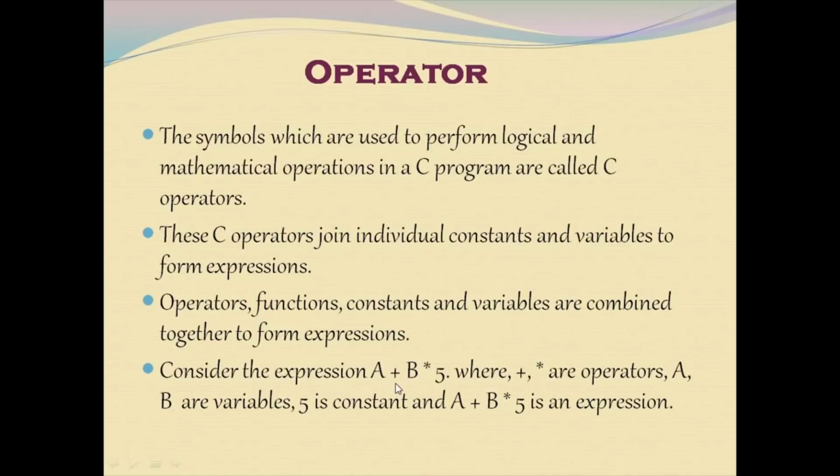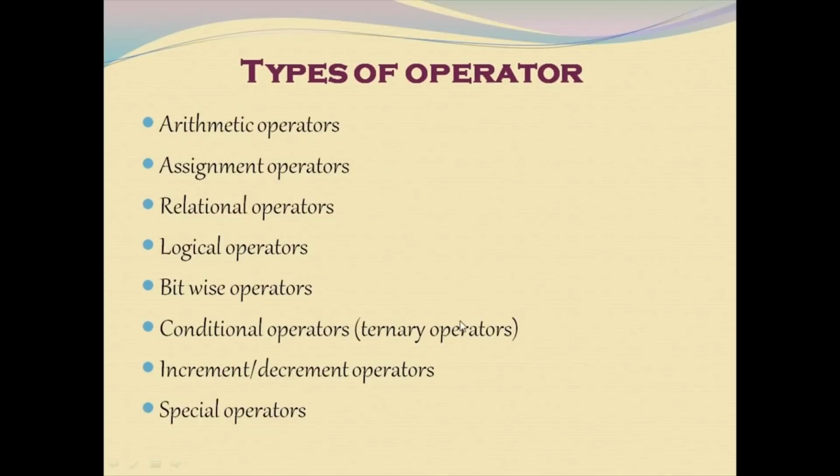Coming to the example, a plus b star 5. This is an expression. Here plus and star are the operators, a and b are the variables, 5 is a constant. Whole together it is called an expression. Types of operators in C: arithmetic operator, assignment operator, relational operator, logical operator, bitwise operator, conditional operator, which is also called the ternary operator, increment decrement operator and special operator. We will discuss each and everything.